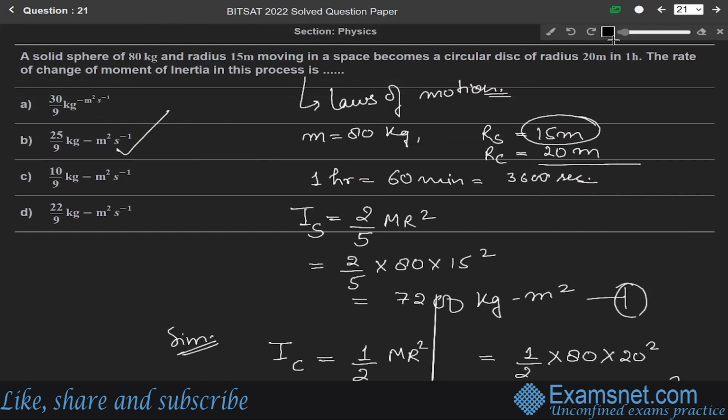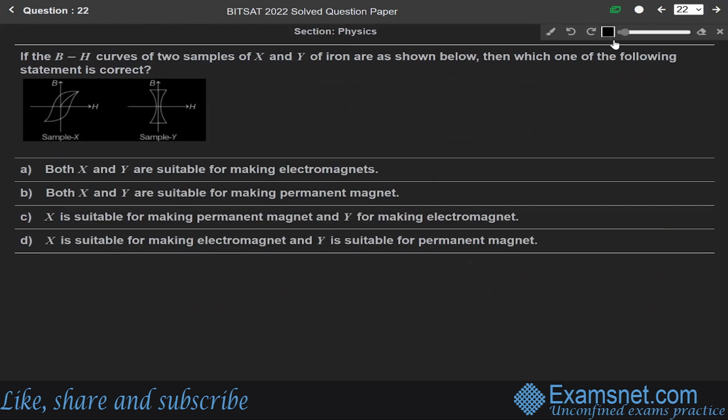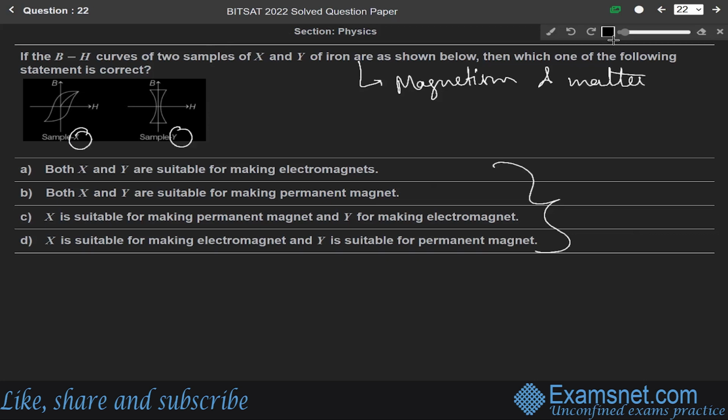Okay. Now next question 22. If the BH curves of two samples X and Y of iron are shown below, then which of the following statements is correct? These four statements are given. We have to find the correct statement. So first of all, this question is from the chapter of magnetism and matter. So we are given two BH curves of sample X and sample Y.